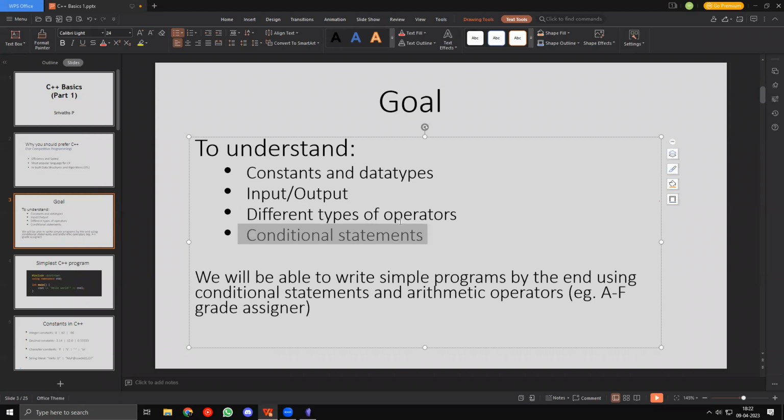and we are also going to take a look at conditional statements. By the end of this class, our goal is to be able to write simple programs, such as, let's say you have to assign a grade from A to F. If the mark is 95, then you assign A. If the mark is 75, then you assign B, and something like that.